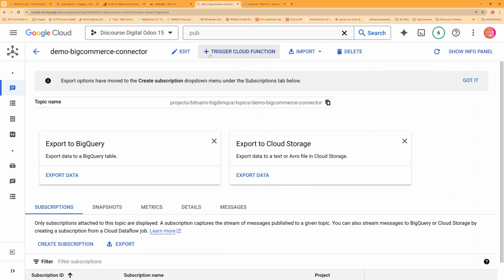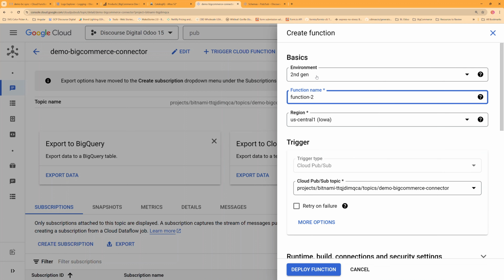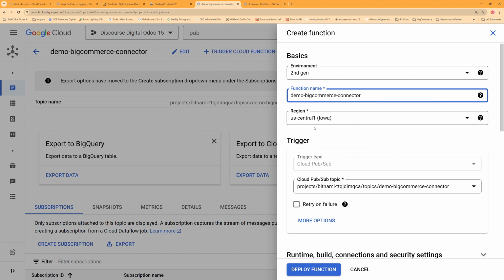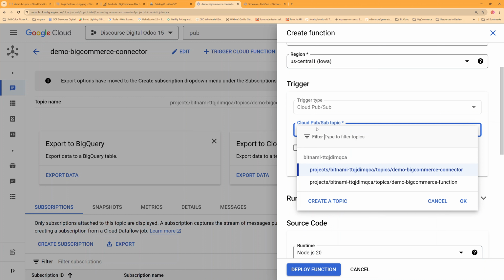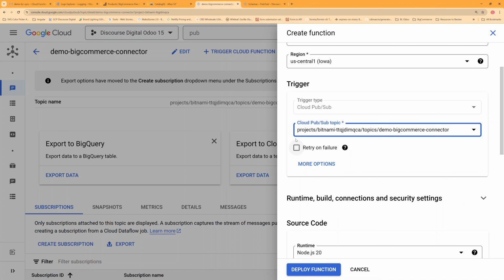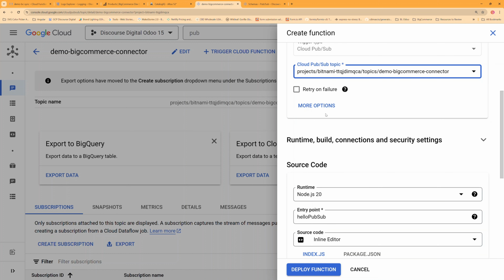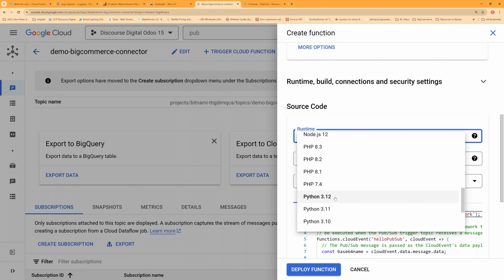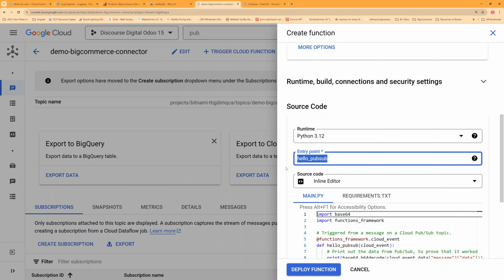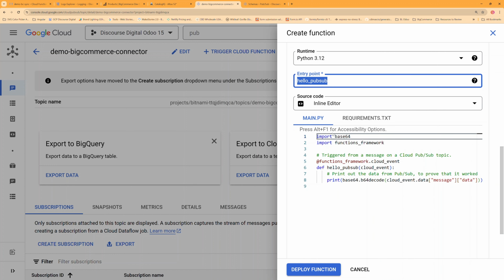Now let's go to trigger cloud function. We are going to keep our environment as the second gen. We are going to name our function demo commerce factor. We're going to leave the region the same, and our PubSub topic is already selected for us. We're going to leave the more options as default. We're going to select a source code runtime environment as Python 3.12, and we're going to edit our entry point.